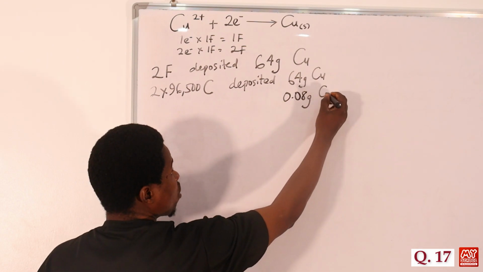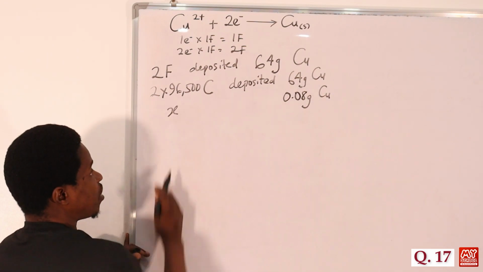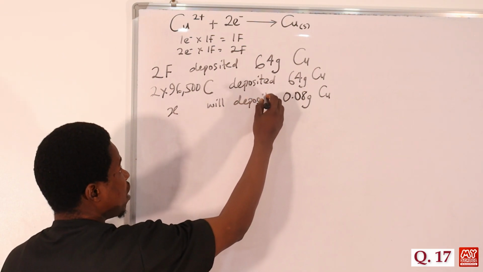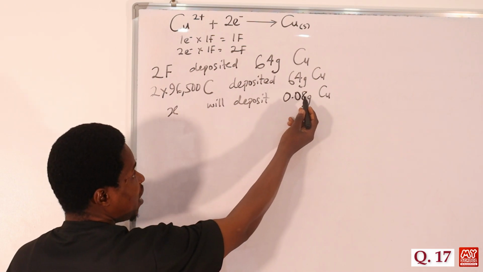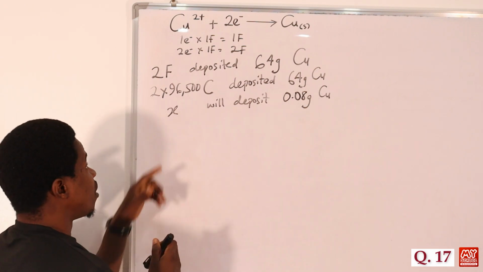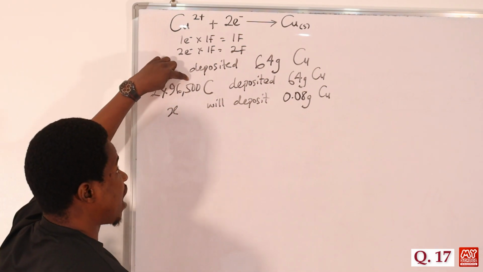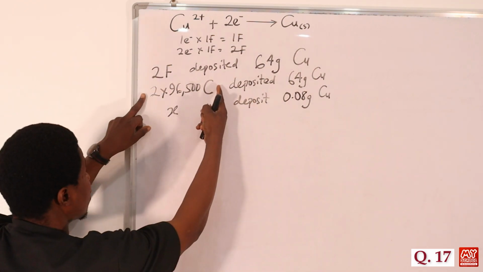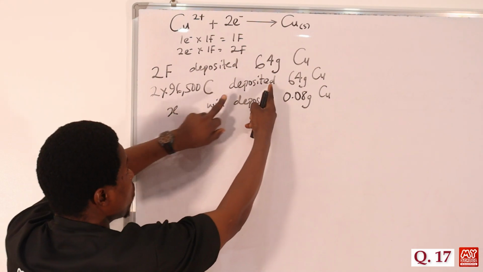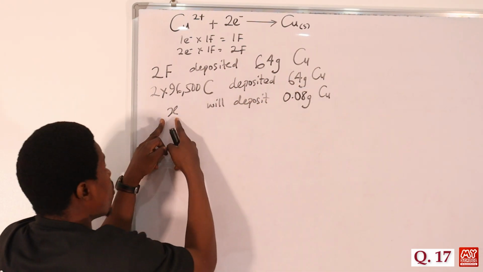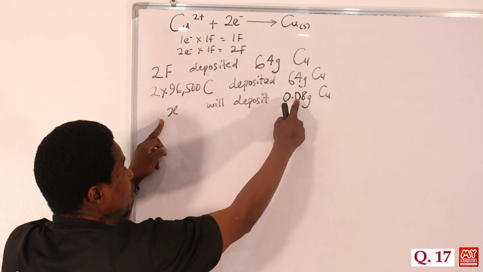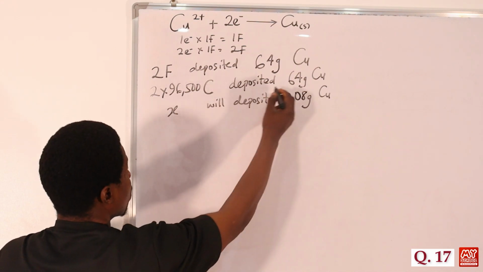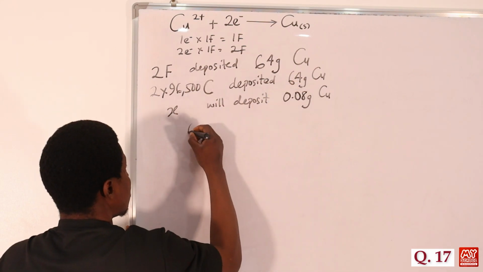0.08 gram of copper. I want to get the amount of electricity that will deposit 0.08 gram of copper. Again, the relationship is between quantity of electricity and the mass, according to Faraday's first law of electrolysis. So if 2 times 96,500 coulomb deposited 64 gram of copper, how much electricity will deposit 0.08 gram of copper? We just cross multiply. So by the time we cross multiply, we'll have x times 64 gram.